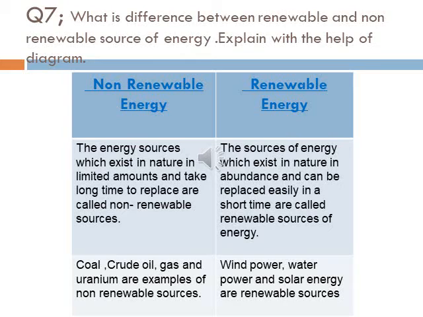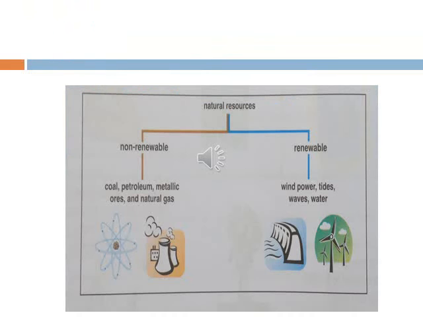Renewable energy sources: the sources of energy which exist in nature in abundance and can be replaced easily in a short period of time are called renewable energy sources. Wind power, water power and solar energy are renewable sources of energy. There is a diagram to explain the difference between renewable and non-renewable energy sources.